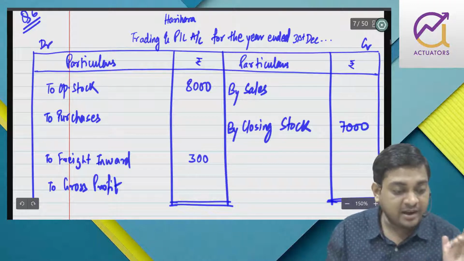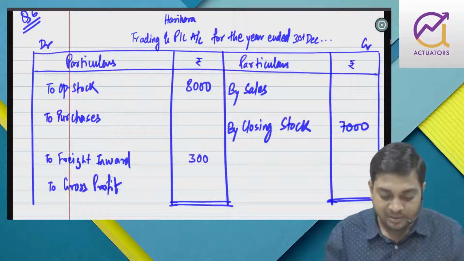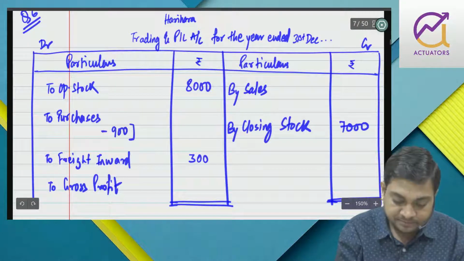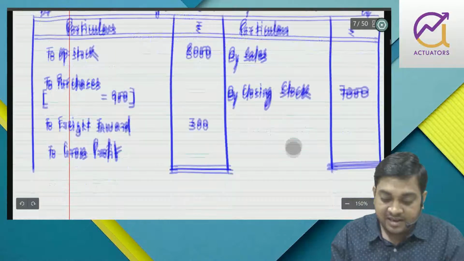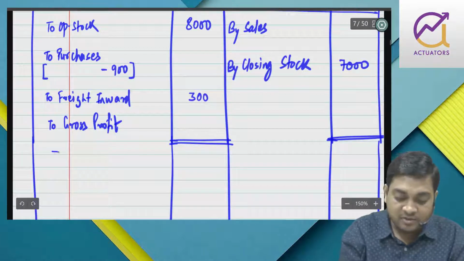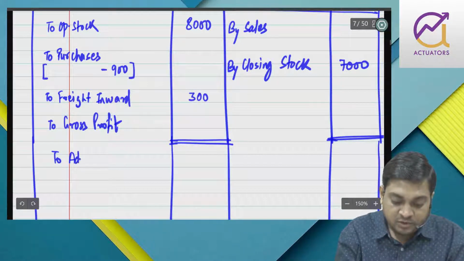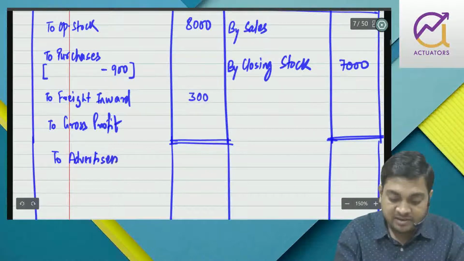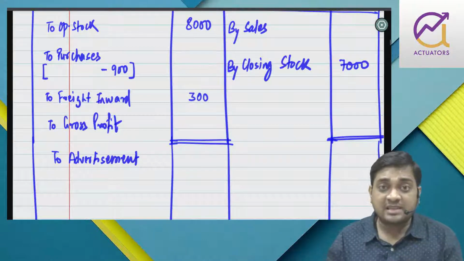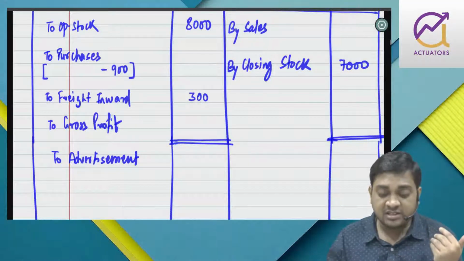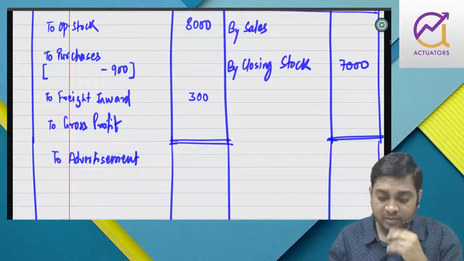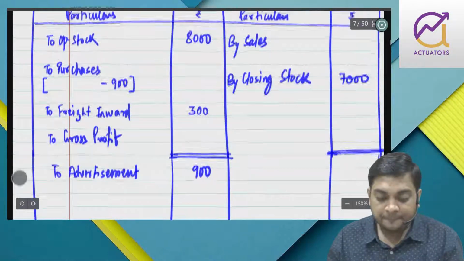And whatever purchase you get, out of that 900 has been used for advertising purposes. So you have to subtract 900 from whatever purchase you are getting, right? This 900 will be debited to profit and loss account, because if any goods have been used other than for sale, they will not be debited to the trading account. It will be debited by way of advertisement. If the goods have been withdrawn for personal use, then drawings to purchase. If distributed as advertisement material, then advertisement to purchase. Loss by fire, then loss by fire to purchase. Anyway, it will not be debited in the trading account, so you have to remove it from purchases.